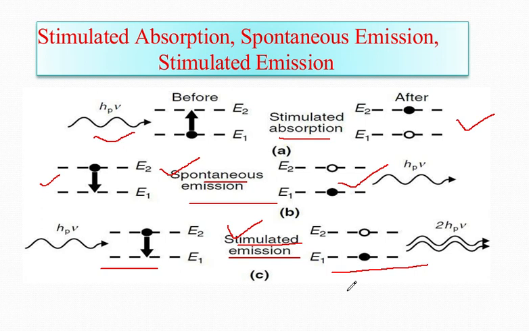Again, such electrons at a higher energy metastable state can return to the ground state in the form of an avalanche, provided they are stimulated by a photon of suitable frequency or energy. Then it is known as stimulated emission.